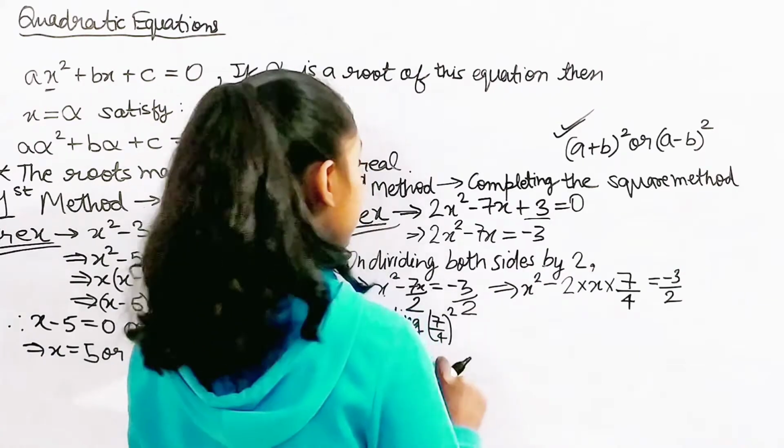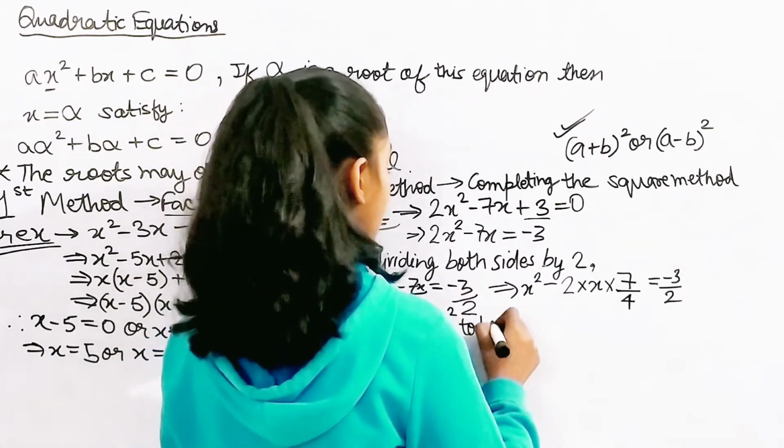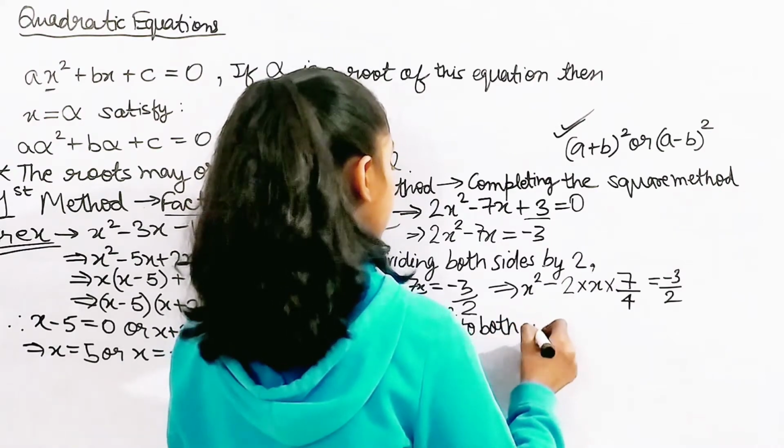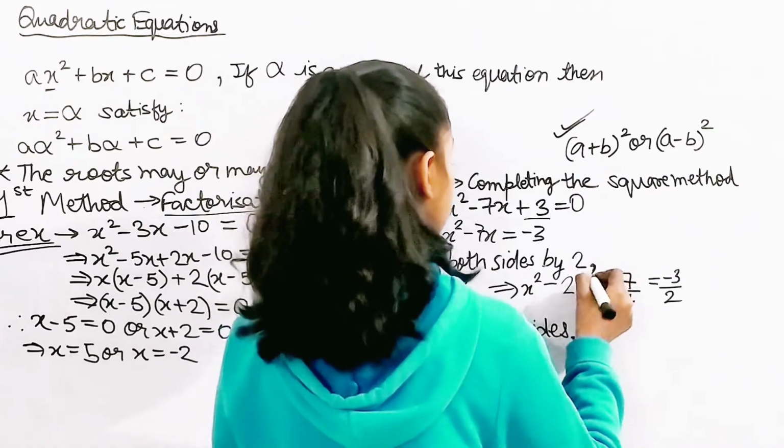So, I'm adding 7 by 4 square to both sides, what are we going to get?